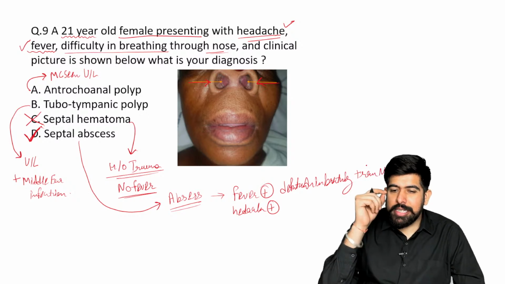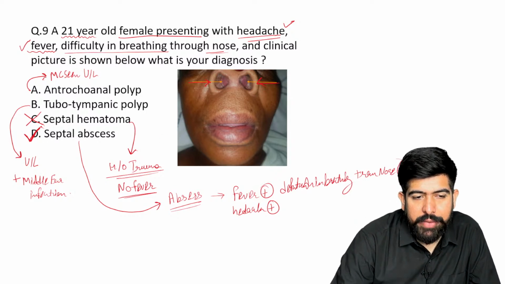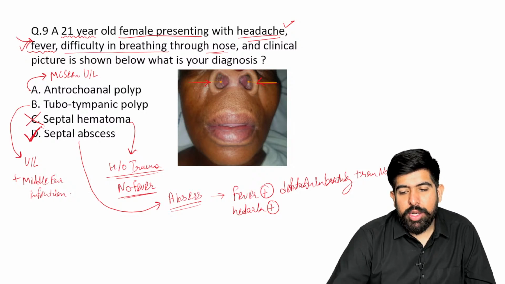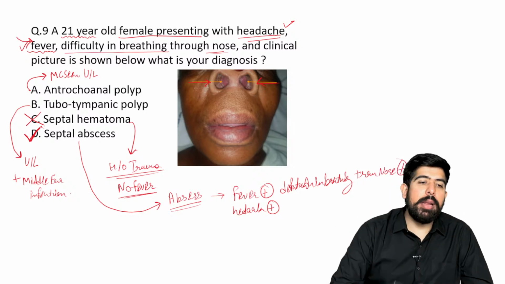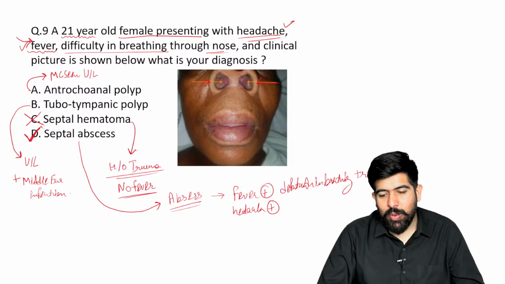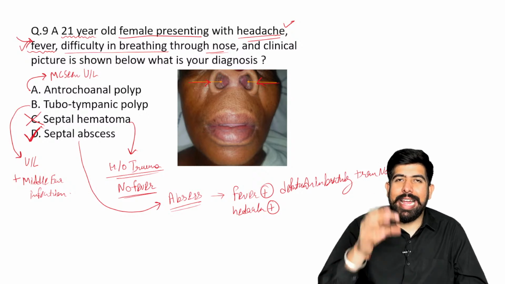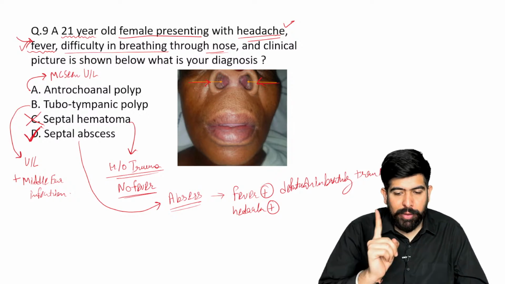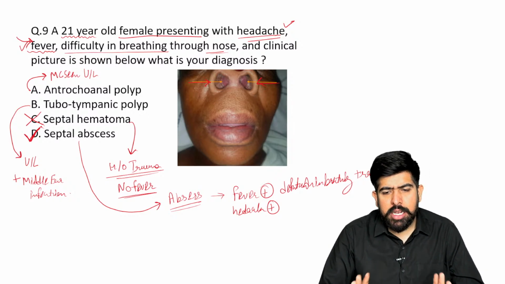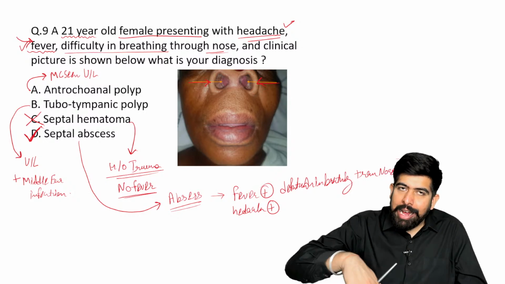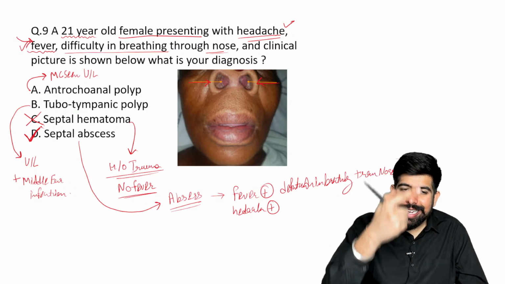Just think about it. This clear point is given, which is a key feature. This key feature will make things clear between septal hematoma and septal abscess, right? So my request to you again, guys: in the exam, please read the question very carefully. Keep calm and read the MCQ very well. What does the examiner want to ask you? And after that, read all the options.